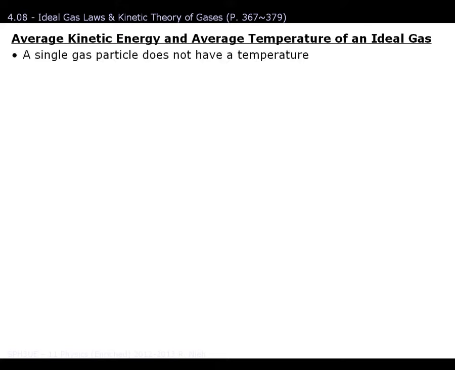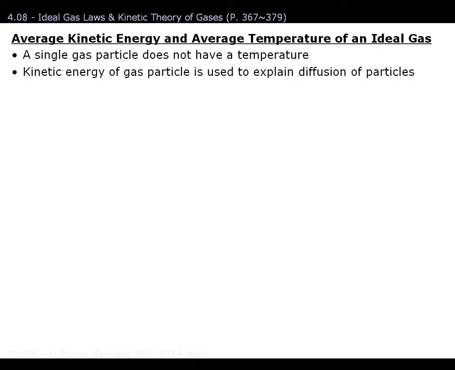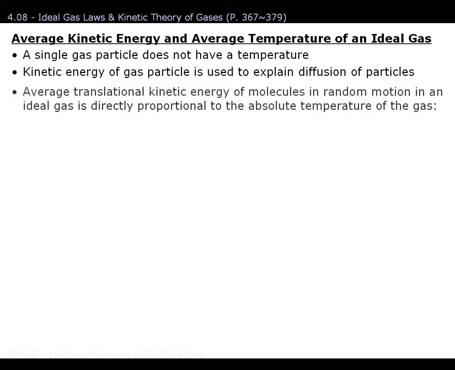As discussed earlier, a single gas particle does not have a temperature. You're actually measuring the average kinetic energy of them all. This kinetic energy can be used to describe why diffusion exists, because gas particles are constantly bumping into each other, and they're transferring their energy from one molecule to the next. These collisions are all elastic, so there's no energy lost, but there is a catch with it. It is possible for one molecule to lose its energy to transfer that energy onto the next molecule, thus speeding it up. However, the overall energy of the system remains the same.